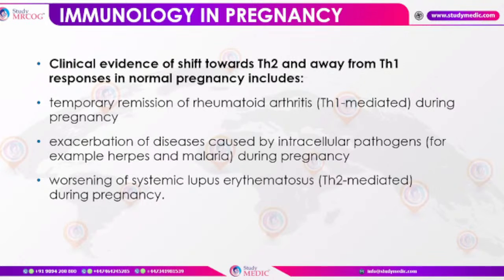Okay, this concept is very important as far as the exam is concerned. They will ask you why there is remission of symptoms of rheumatoid arthritis. The reason is that it is T helper 1 mediated, so it is being depressed during pregnancy. And another exam question that can come is why there is worsening of systemic lupus erythematosus.